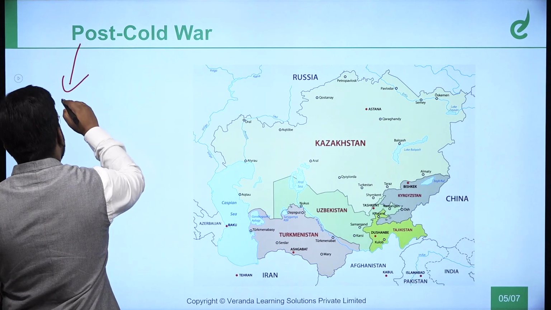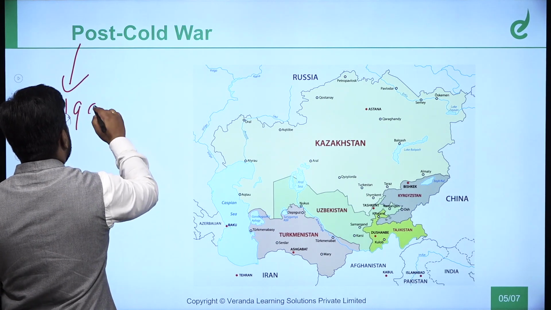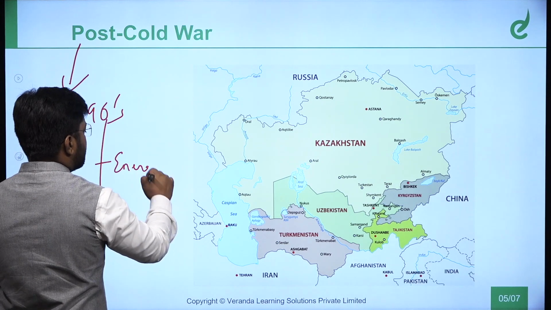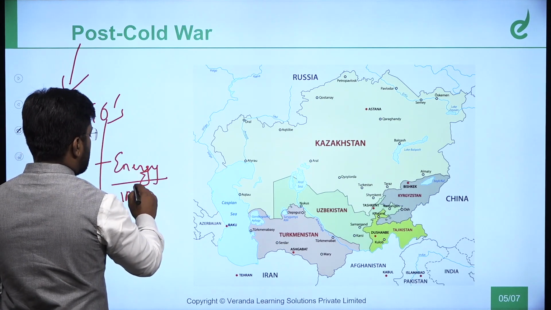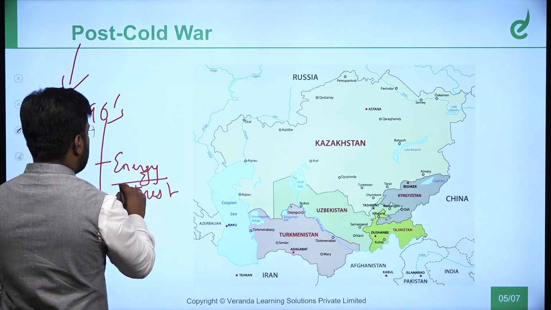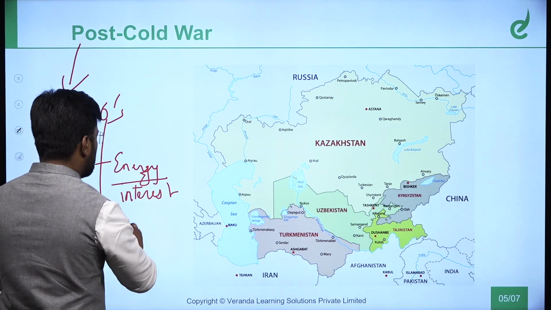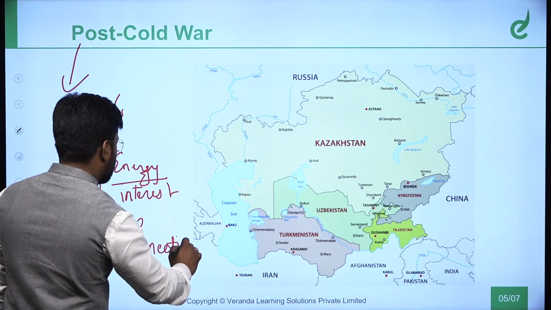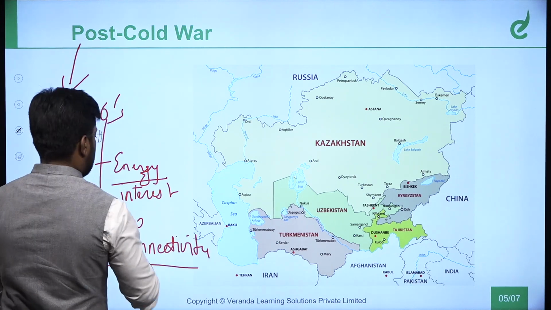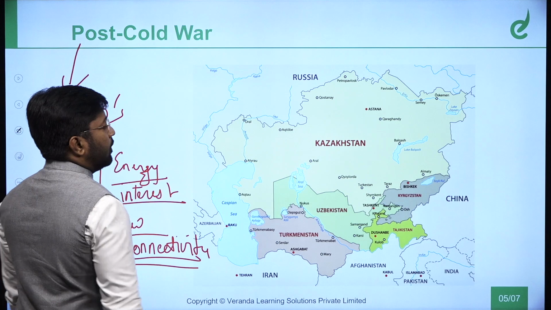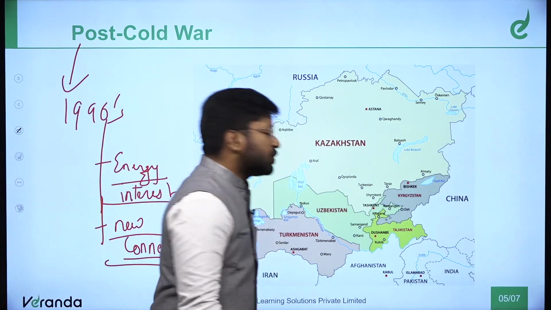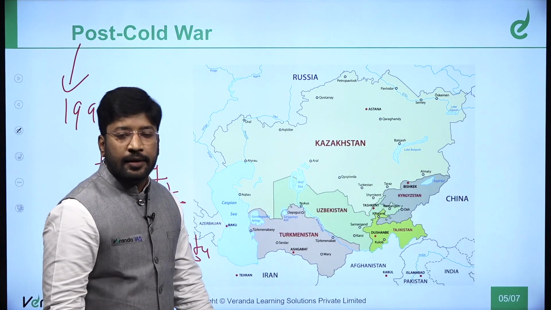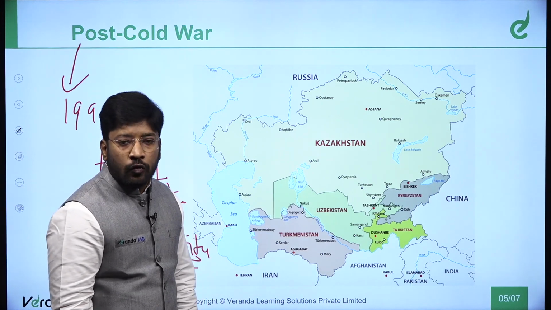The Cold War ended, and now there is a realization that post-90s India has energy interests. India needs new partners and new connectivity. So India has connectivity interests. And now we established certain consular or diplomatic relations with these countries in the post-Cold War period.